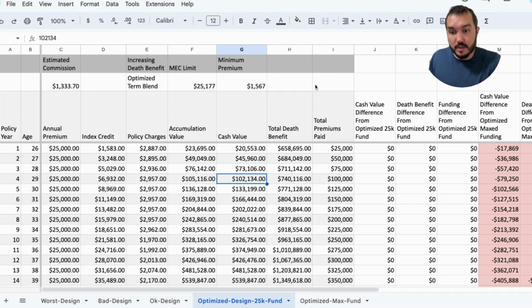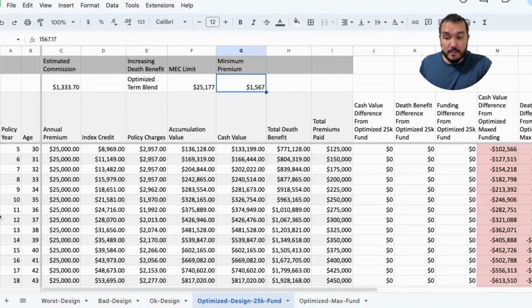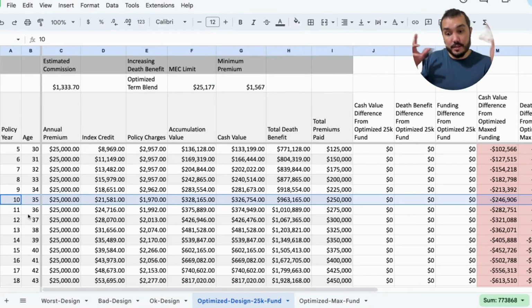Assuming you cover at least your minimum premium. I mean, if you don't have the money to pay your minimum premium, you can have that be deducted from your cash value. But if you're funding at least your minimum premium, your value should not go down, and you have that complete downside protection. So let's take a look at year 10 to compare with what we've seen in these other policies.